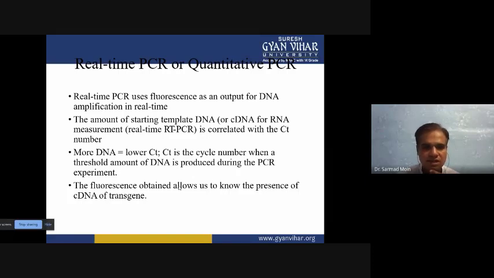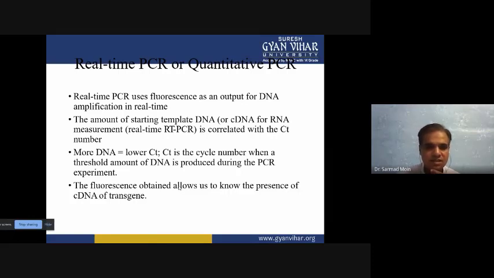The amount of starting template, like DNA or cDNA for RNA measurement, is correlated with the CT number. If a lower CT number is there, then we can say more DNA is there. If a higher CT number is there, then less DNA is there. So if your transgene CT number is lower, then your transgene will be more abundant in the organism.